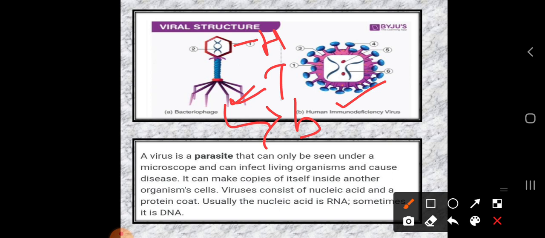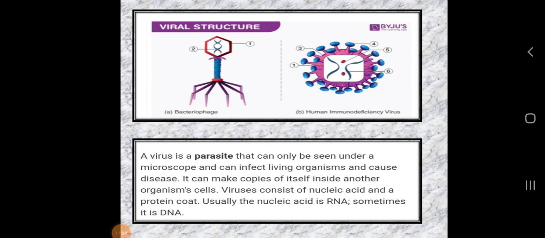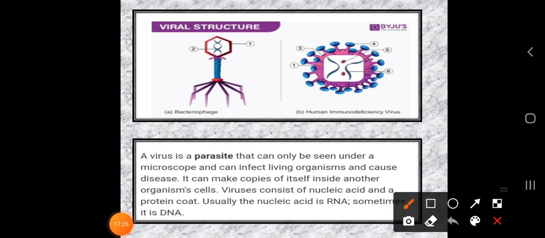So what is a virus? It is a category of parasite. It can only be seen under a microscope and can infect living organisms and cause disease.